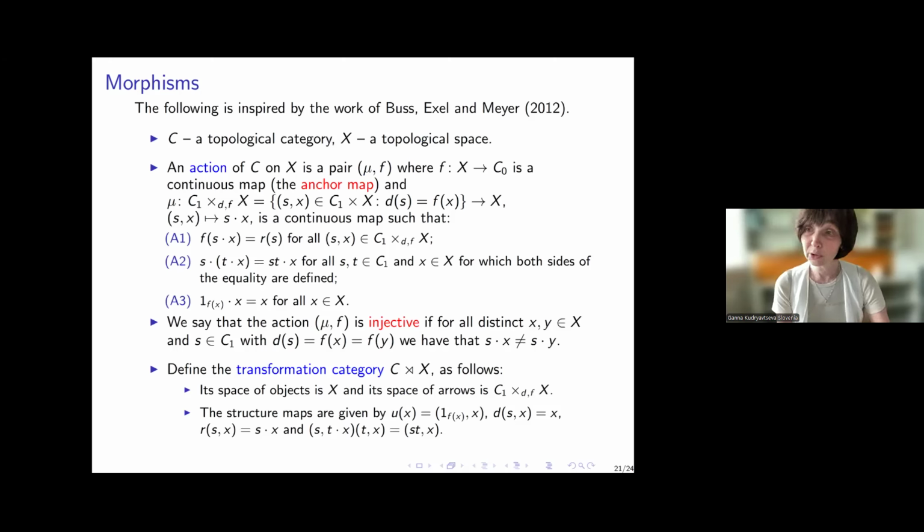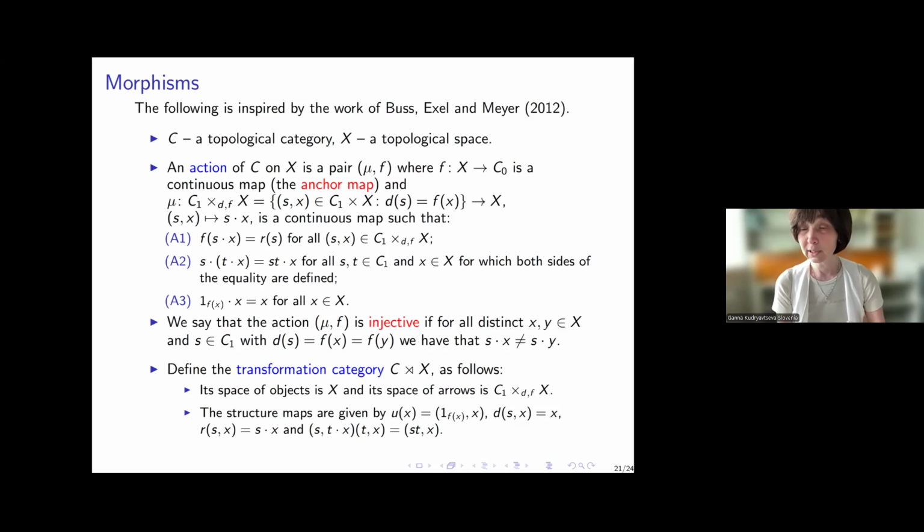And for topological objects, I follow the approach introduced by Bass, Axel, and Mayer, and I introduce the notion of a cofunctor between ample topological categories. To define a cofunctor, we first define a transformation category. So we have a topological category acting on a topological space, and from this data we can construct a transformation category.